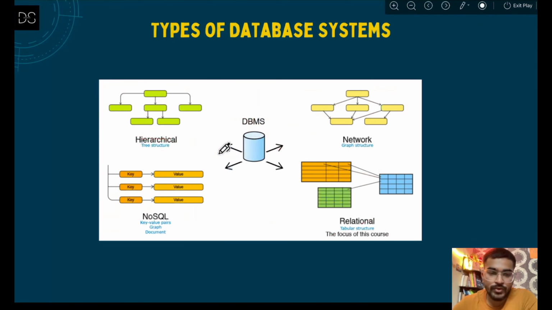So let's move forward to the types of database systems. Until now, the data you have seen is mostly available in Excel or CSV format. But there are many other kinds of databases available. The first one is the hierarchical database. So what is that? It looks like a kind of tree structure. Let's say for example, in an e-commerce company, there is a segmentation of products. Let's say there is an electronics product.